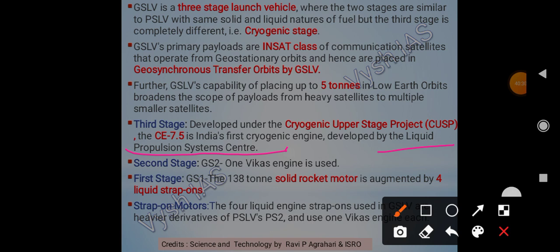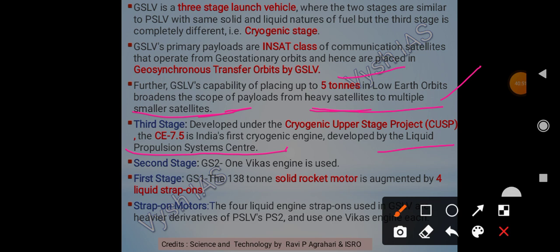Then further, GSLV's capability of placing 5 tons in low Earth orbits has been achieved, and from heavy to multiple smaller satellites it can also place in the low Earth orbits.